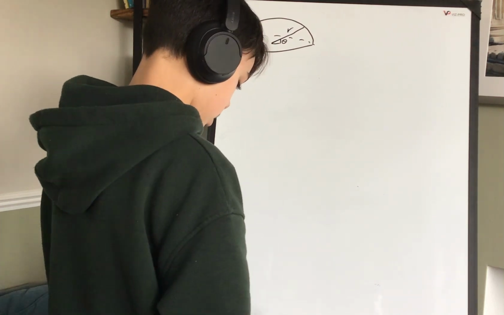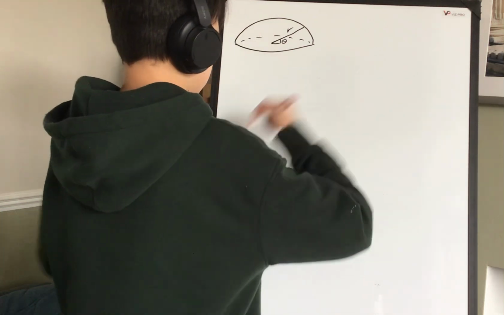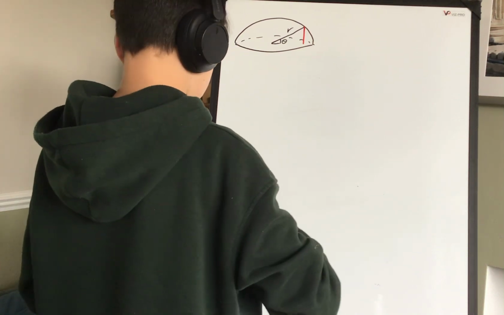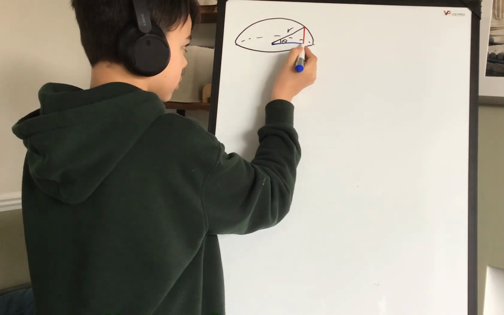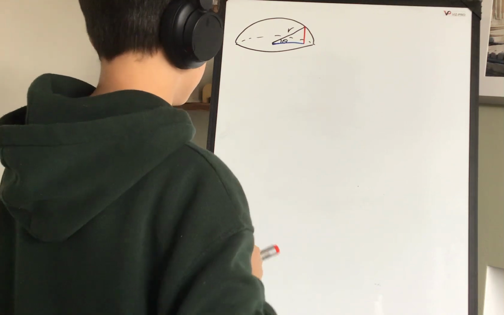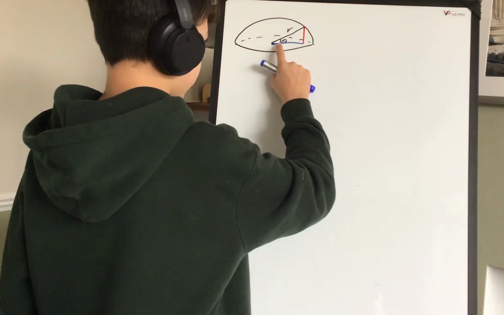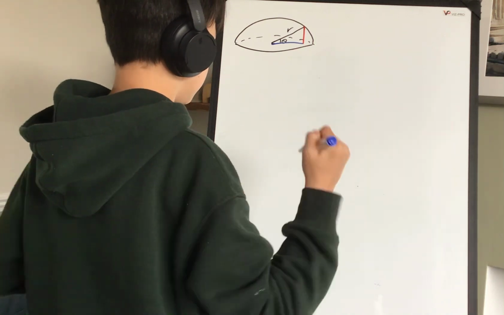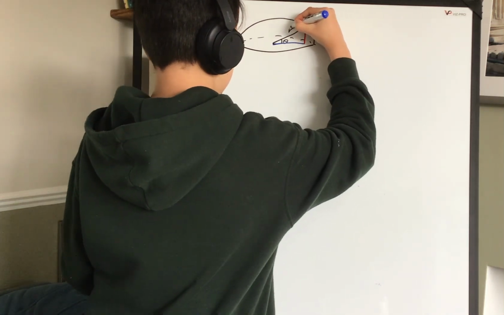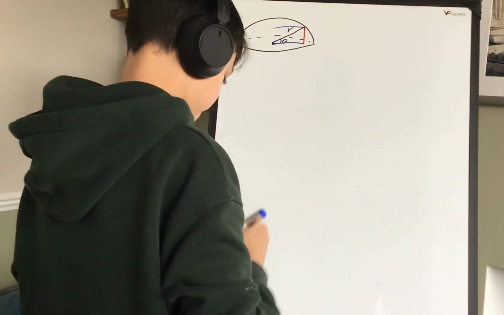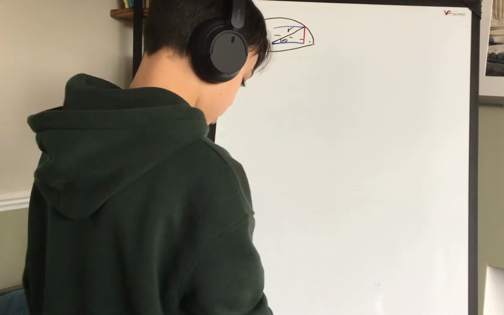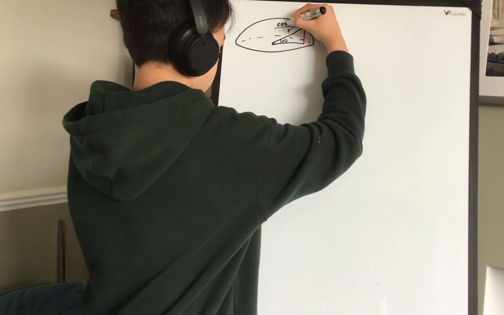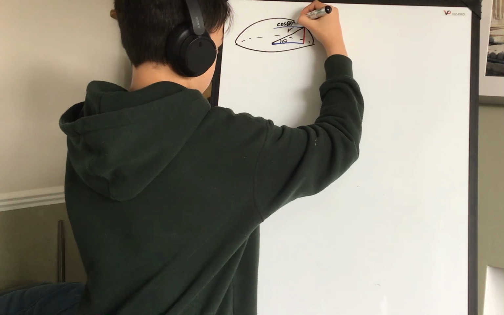Now, if we draw a line straight down, like that, and another line straight across, in a right angle triangle, this length will be the cosine of theta times r, and that will also be equal to this length. Right? So this blue length is cosine of theta r.